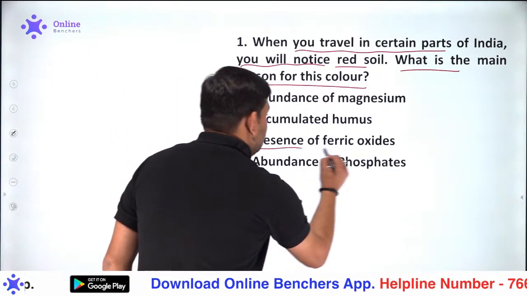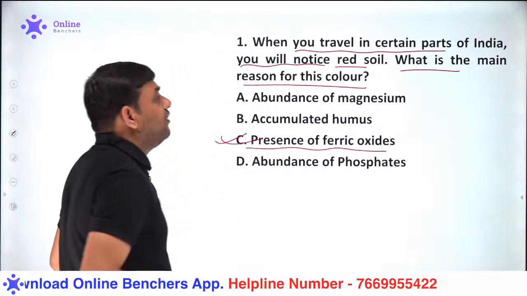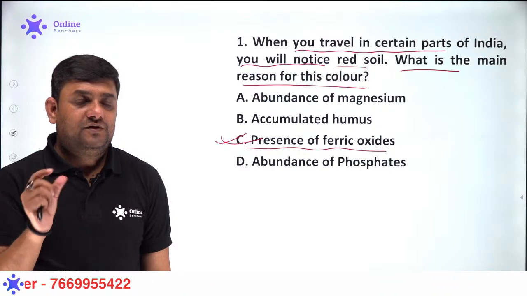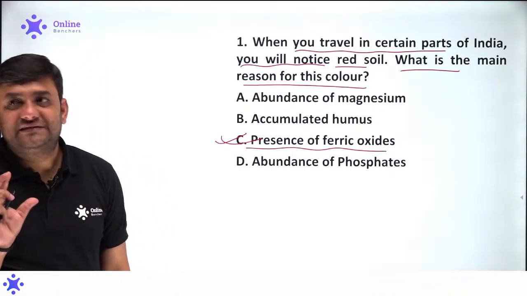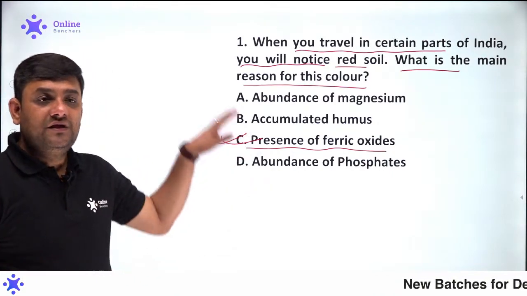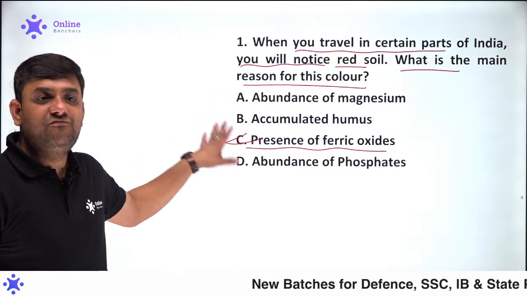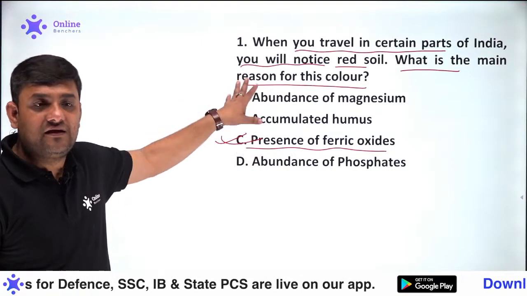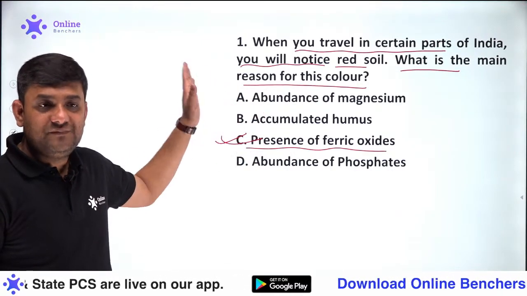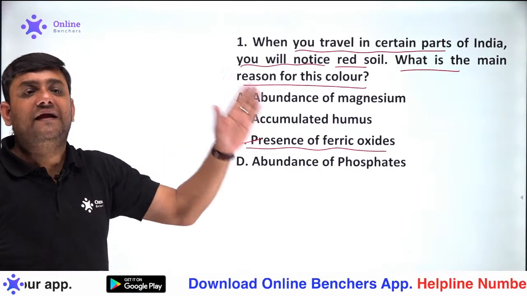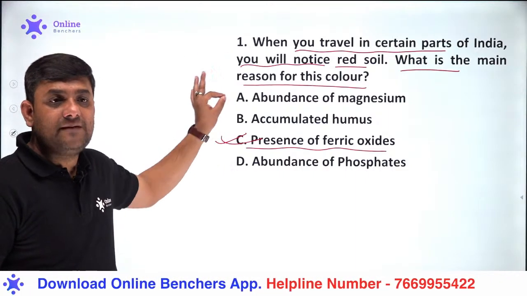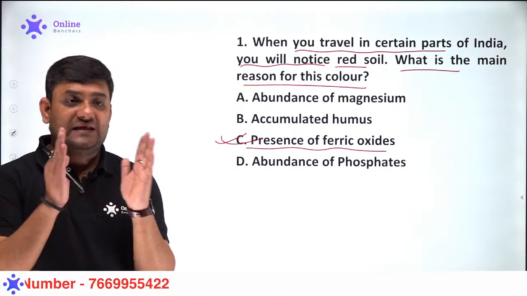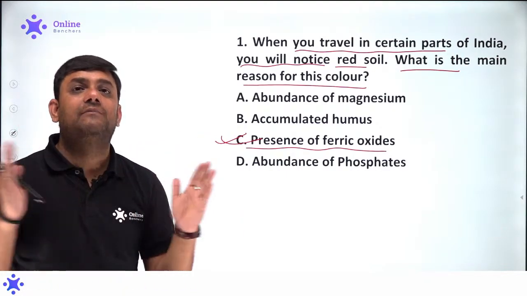Very good. So we can simply say the presence of ferric oxide is responsible for the red color. This is the basic thing. Always remember one thing: these red soils will mostly be found in the hilly and mountainous areas where the annual rainfall is between 75 to 100 centimeters, and this type of soil is highly useful for the production of plantation crops like tea, rubber and coffee.